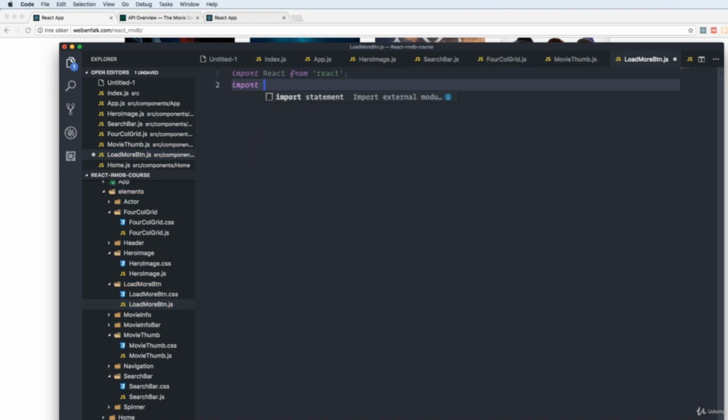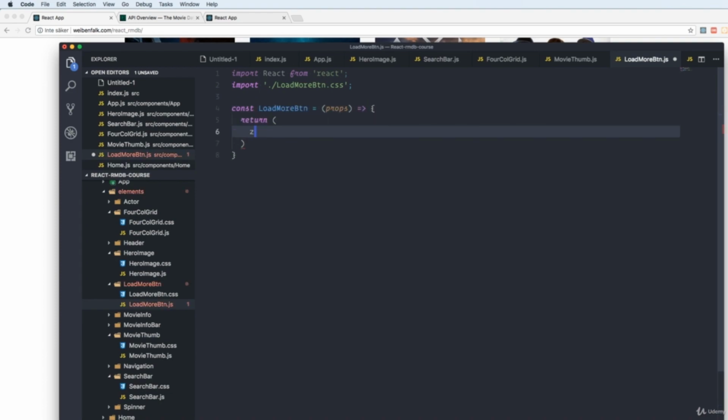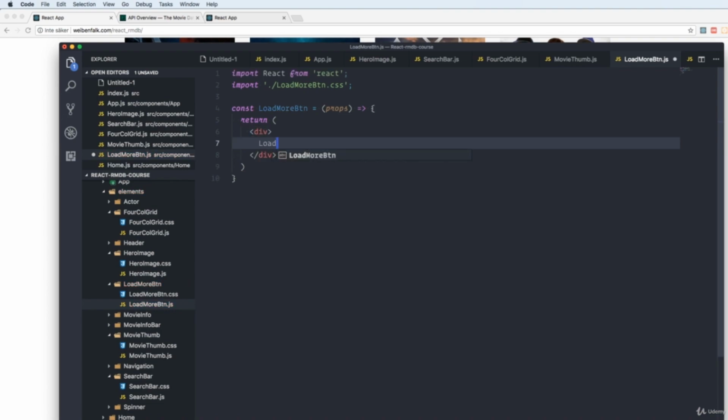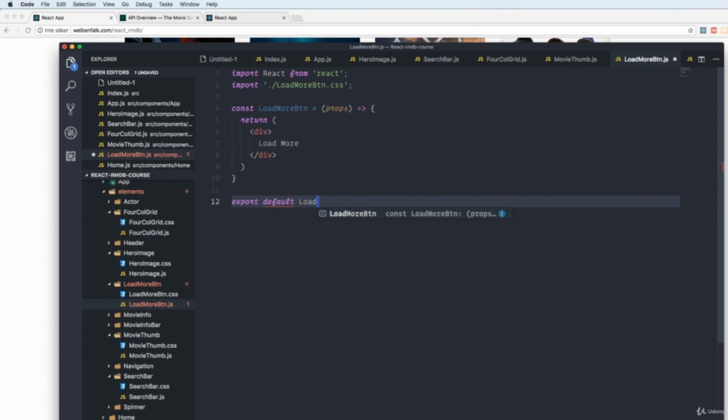We import our CSS file, load more button.css, and we create a functional component that is also going to receive some props later on. We return a div with load more text inside it. And we export default load more button.